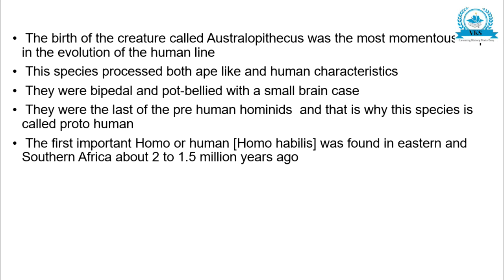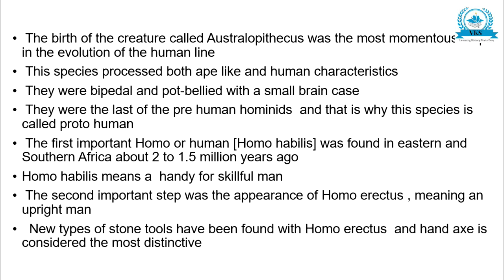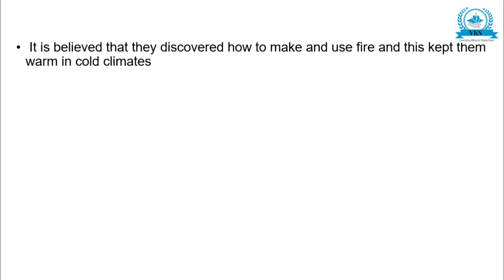The first important Homo, or human, Homo habilis, was found in eastern and southern Africa about 2 to 1.5 million years ago. Homo habilis means a handy or skillful man. The second important step was the appearance of Homo erectus, meaning an upright man. New types of stone tools have been found with Homo erectus, and the hand axe is considered the most distinctive.